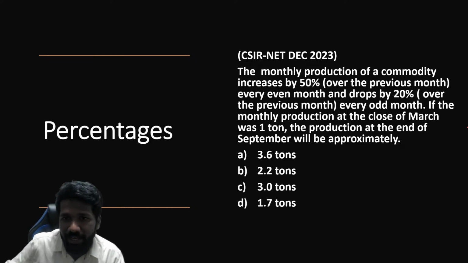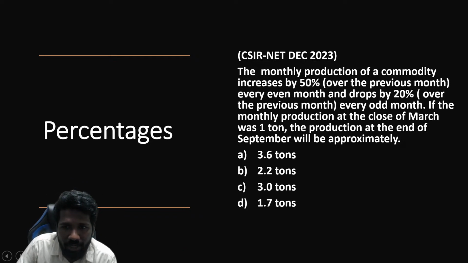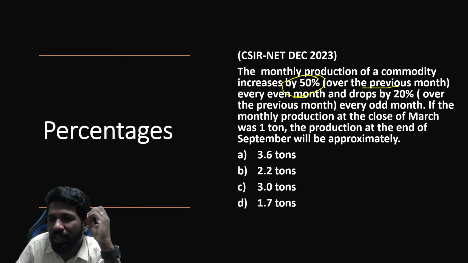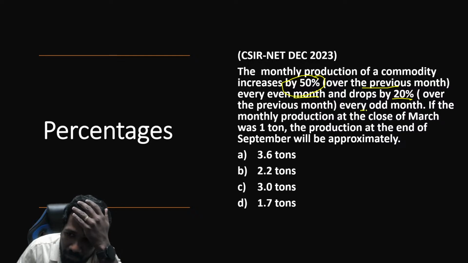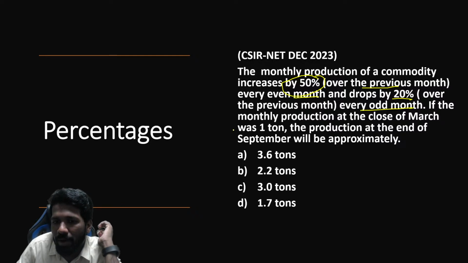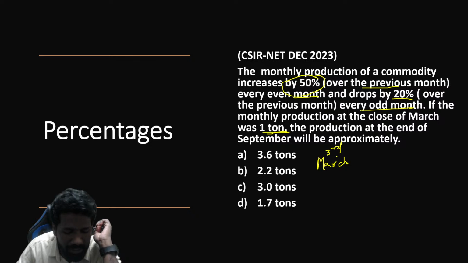Okay, this question I will explain. The monthly production of a commodity increases by 50% over the previous month compared to the previous month, every even month, and drops by 20% every odd month. If the monthly production at the close of March was 1 ton, production at the end of September will be? So from March we can start. March is the third month of the year, so that is an odd month.